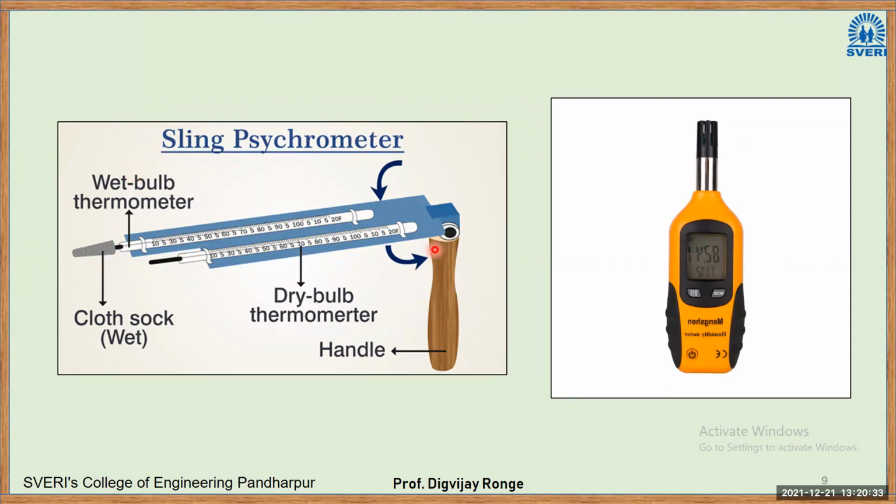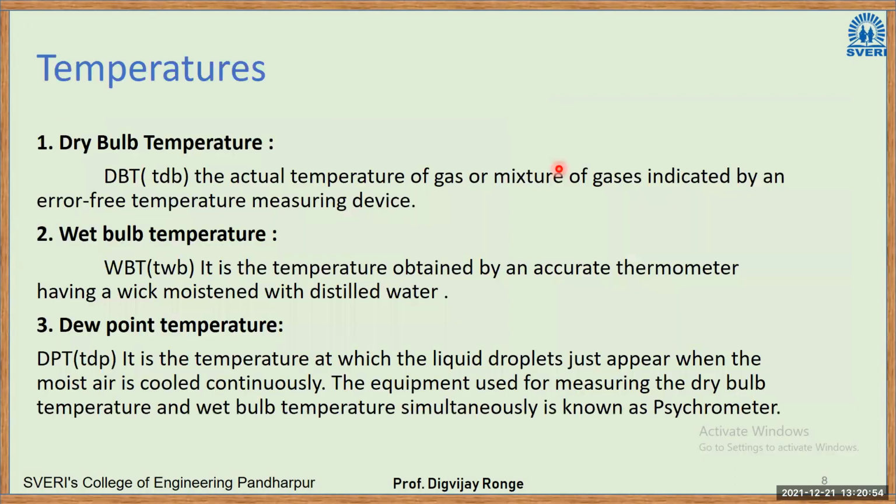So this was the old instrument, the sling psychrometer. Here we have a digital psychrometer. There will be some sensors inside of it. They will take the atmospheric air, analyze it, and calculate the DBT, WBT, and DPT. Now, what is DPT? DPT is nothing but the dew point temperature. Dew point temperature is the temperature at which liquid droplets just appear when the moist air is cooled continuously.